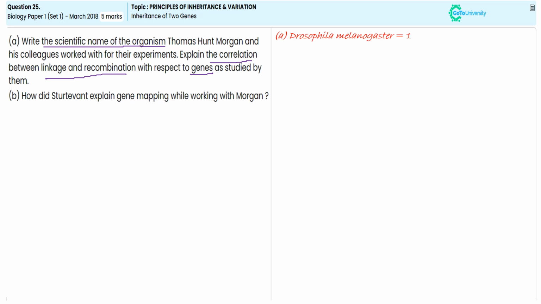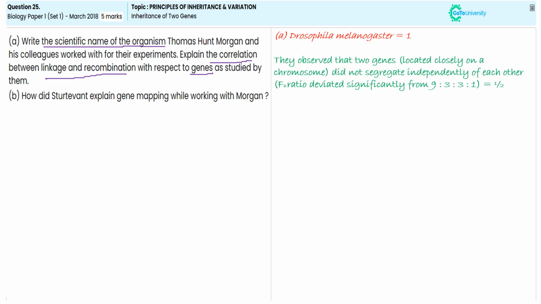And for mentioning the alleles' behavior in terms of segregation, it does not happen properly because of the alleles' existence in the X chromosome. What do I mean by that? The somatic chromosome controlling alleles are there in the X chromosome. That is the reason why it is not showing similarity with Gregor Johann Mendel's dihybrid ratio. For this mention, you will get half a mark.